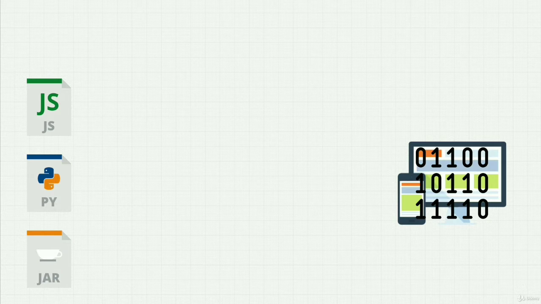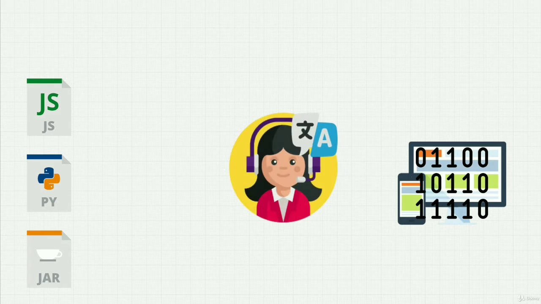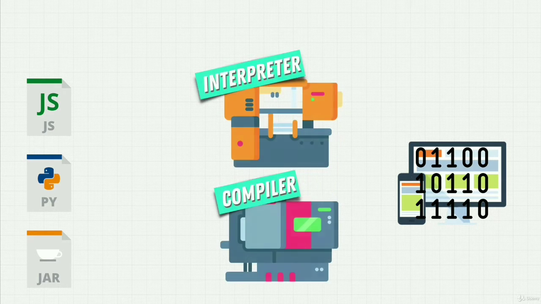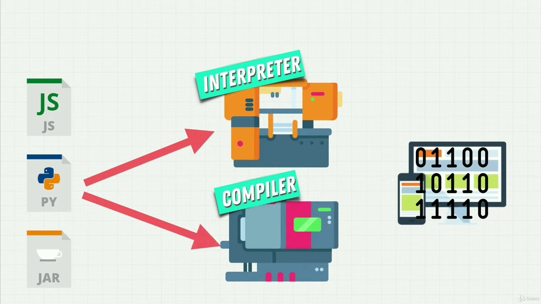We just learned what a programming language is. It's just a set of instructions that we give to a translator, and this translator can be an interpreter or a compiler. We give these files that we create, our own code, our source code, to these translators, and they allow us to give instructions to machines, to computers, to phones. So we learned that we need these machines in order for us to write Python, right?